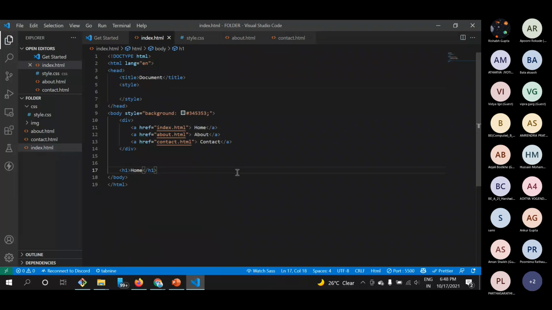So basically there are two main types of selectors in CSS, or you can say in HTML. These are classes and IDs. If I want to do something with this div tag here, I can give it a class or an ID. So what is the difference between a class and an ID? A class is something you can give to multiple elements.